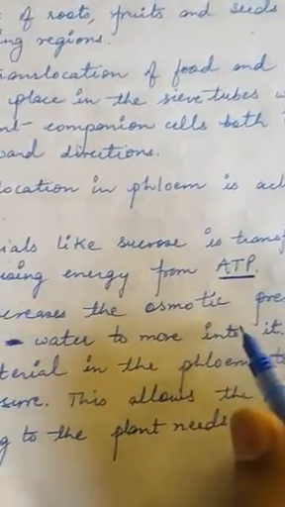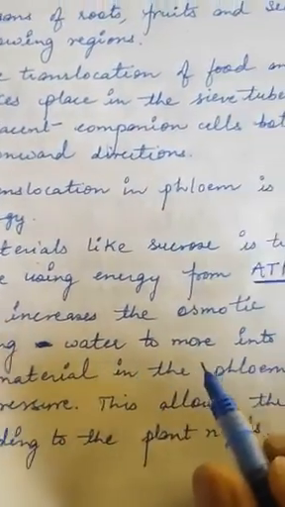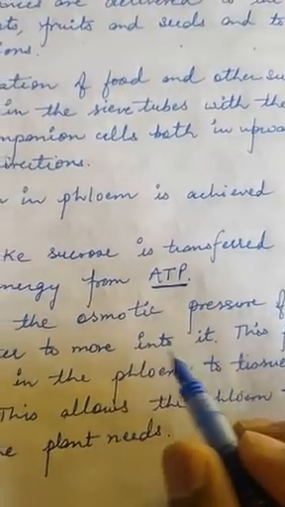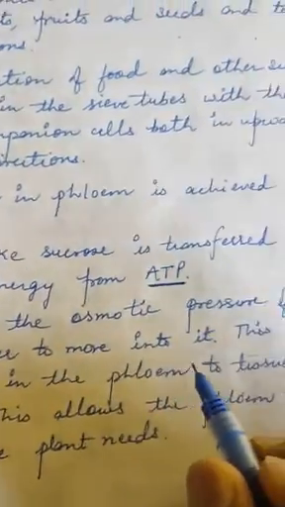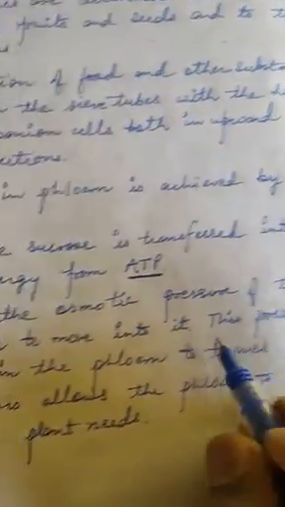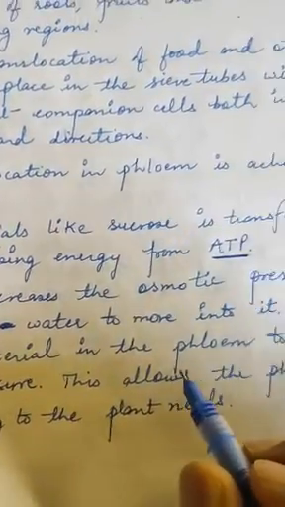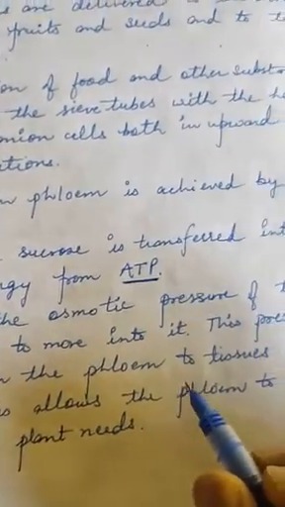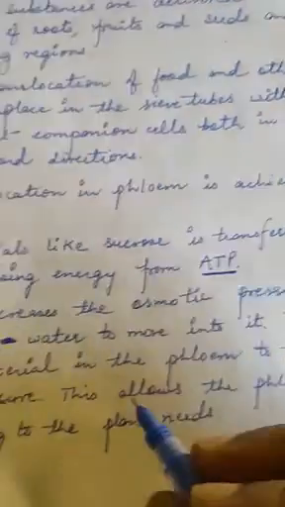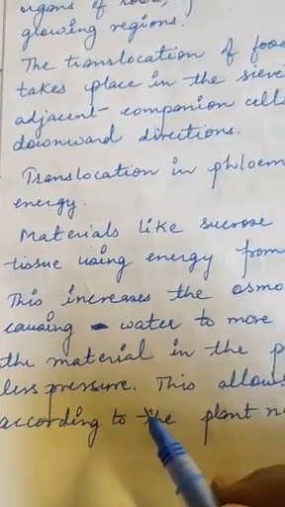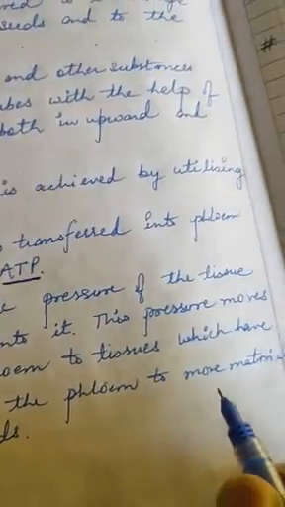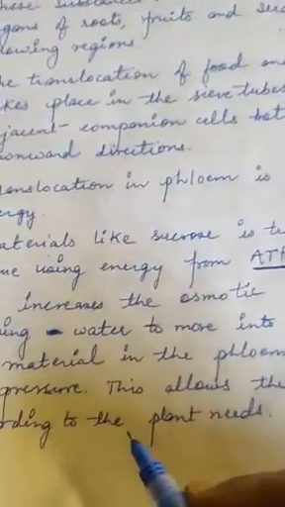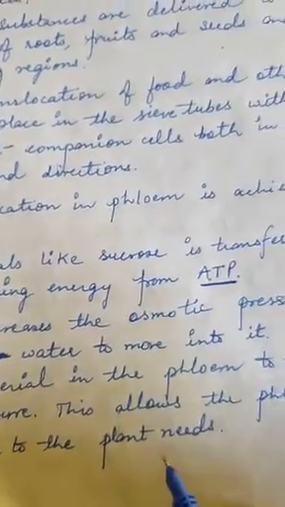So the osmotic pressure will develop there, causing water to move into it. Because of this osmotic pressure, the water will move into it. This pressure moves the material in the phloem to the tissues which have less pressure. So from high pressure to less pressure, this allows the phloem to move material according to the plant's needs.